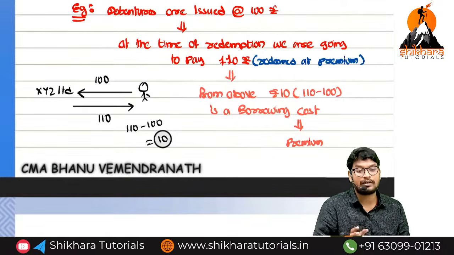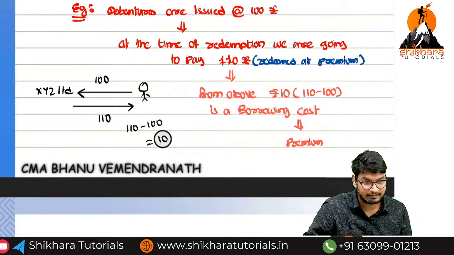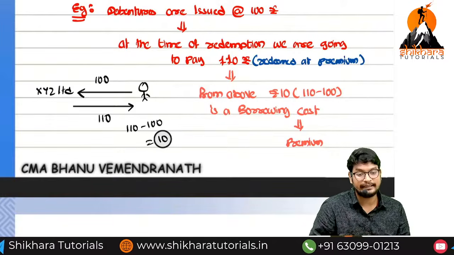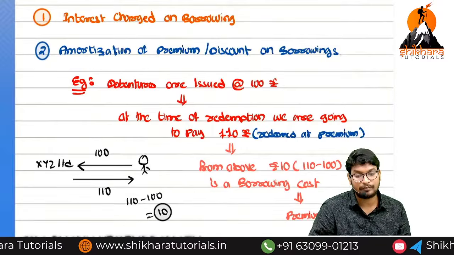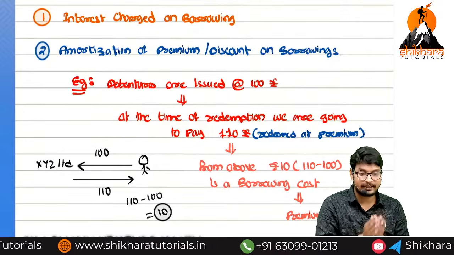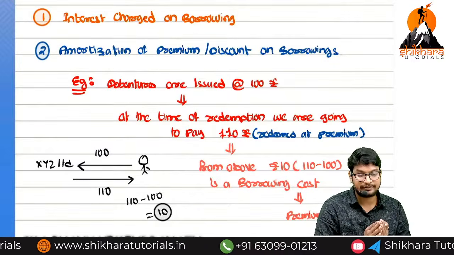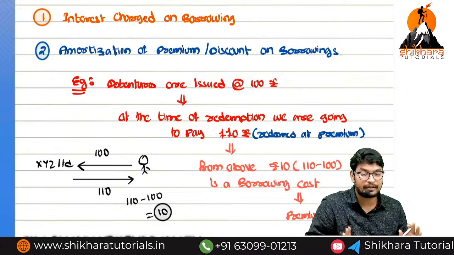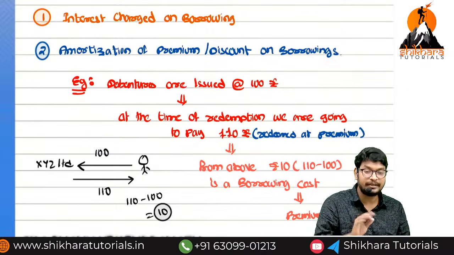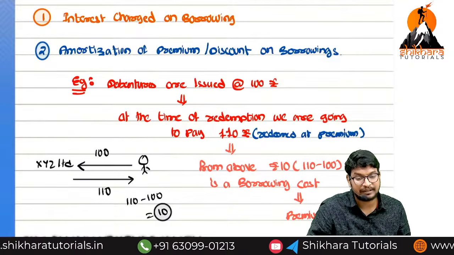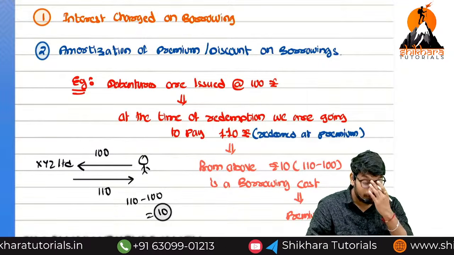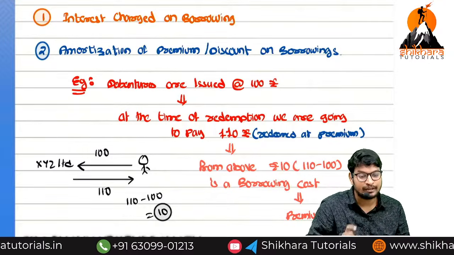This will be the cost for taking the debentures. This is normally called interest also. This cost also will be considered as borrowing cost. If the company issues any preference shares or equity shares, that does not form part of borrowing cost. But if the company issues debentures and at the time of redemption redeems them at a premium, that is called borrowing cost. The premium is called the borrowing cost.